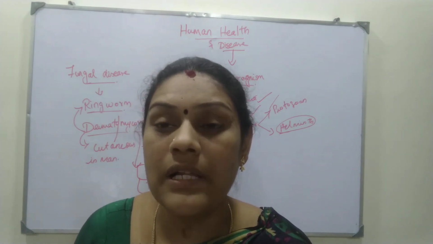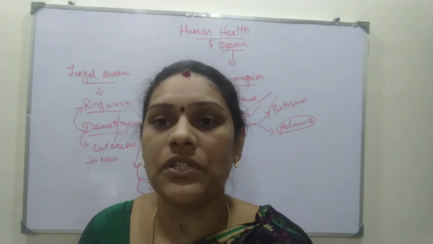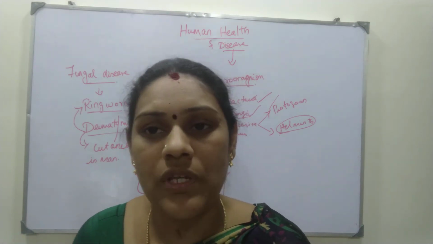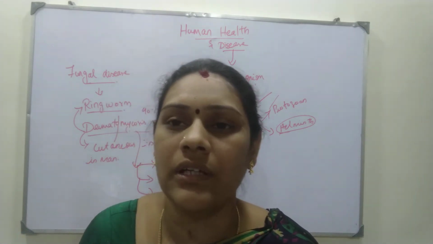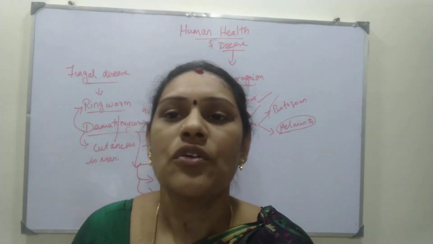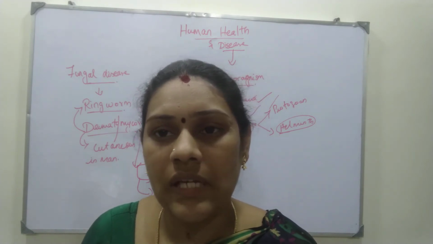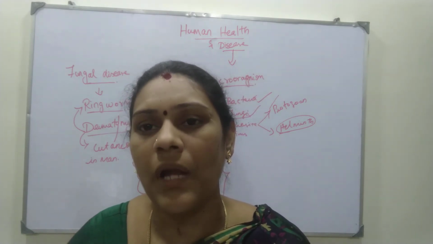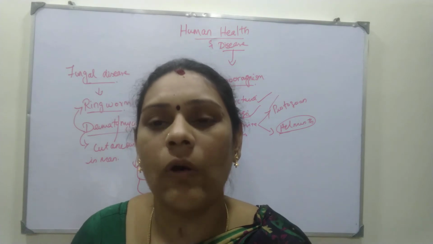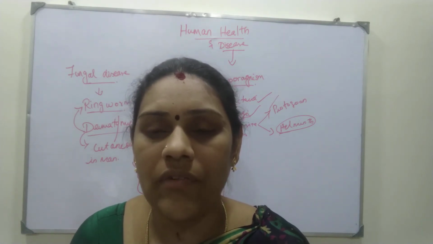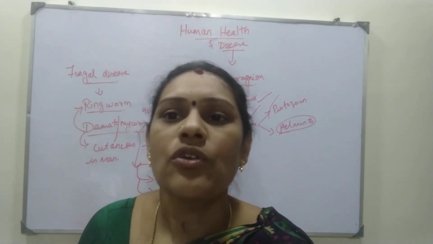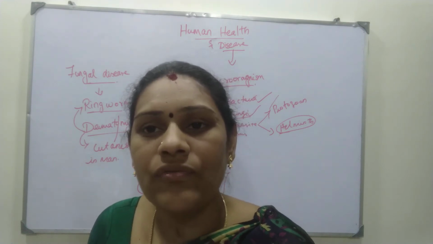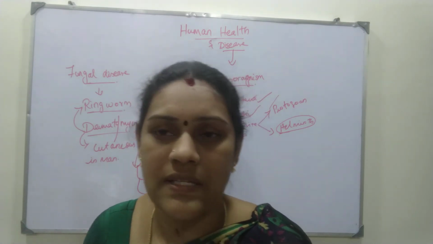this infection, or else 90 to 95% of the infections are acquired by using an infected person's cloth, towel, or comb. If an infected person has some skin disease on the scalp, and we use their towel, cloth, or comb, we will definitely get this infection. So this is the mode of transport, how we are getting this fungal disease, the ringworm.